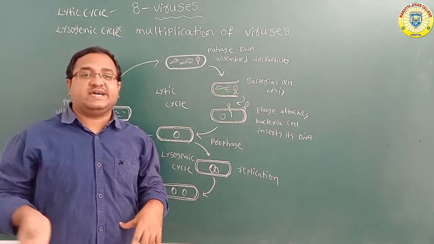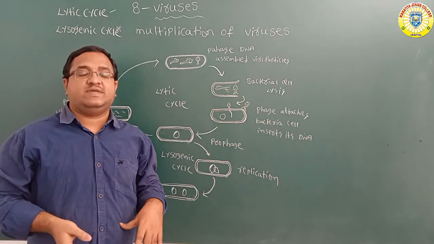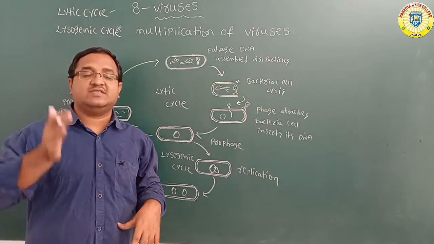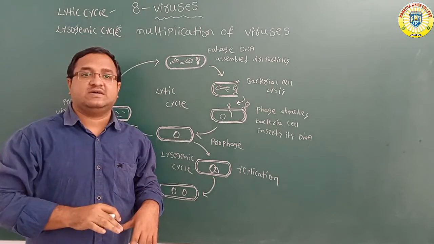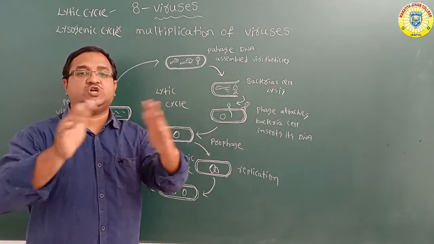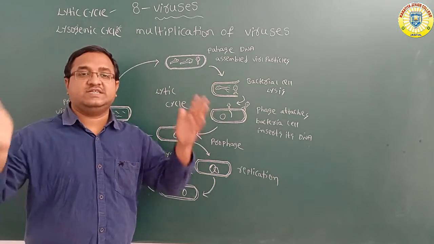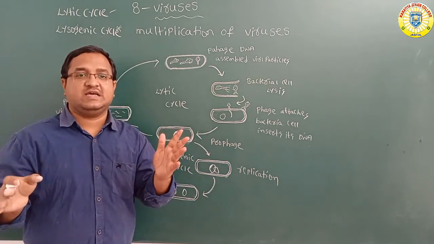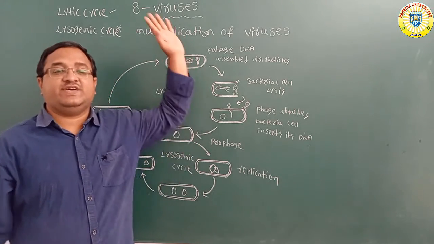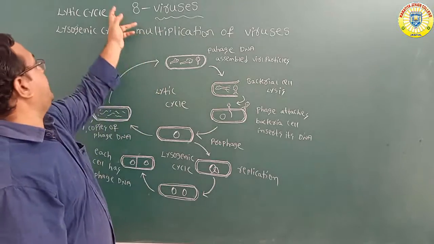In this lytic cycle, the host cell undergoes lysis or death. Especially in this lytic cycle, the host cell goes to death. So that type of cycle is called a lytic cycle.